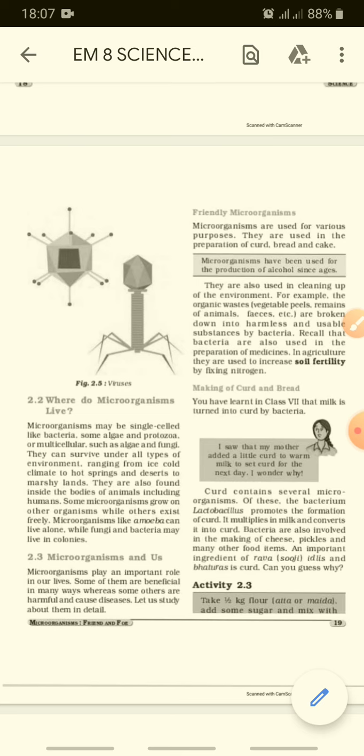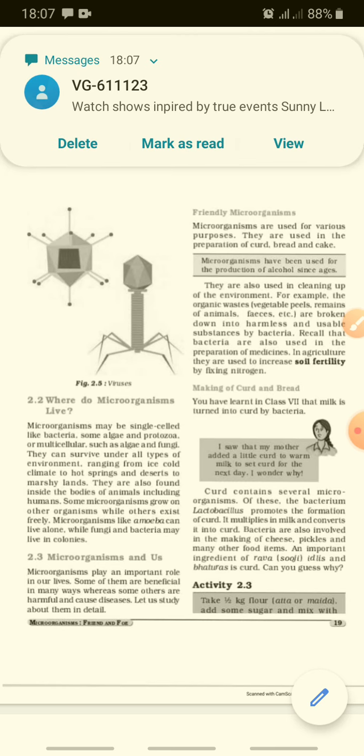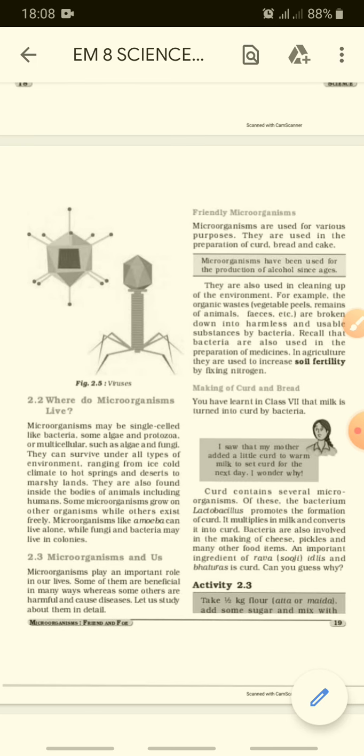Some microorganisms grow on other organisms while others exist freely. Microorganisms like amoeba live alone, while fungi and bacteria may live in colonies. Colonies means they live in the form of groups.